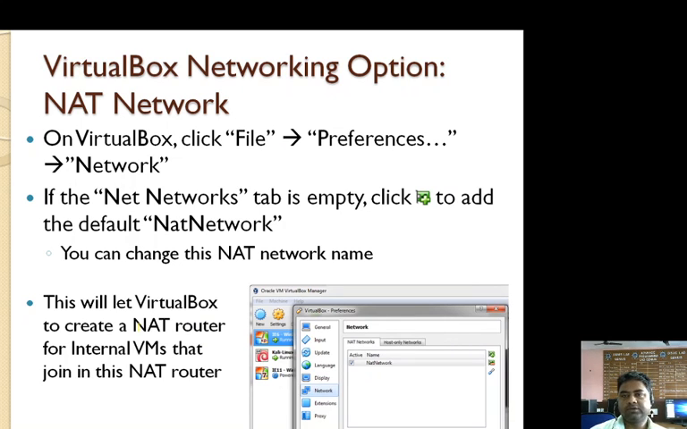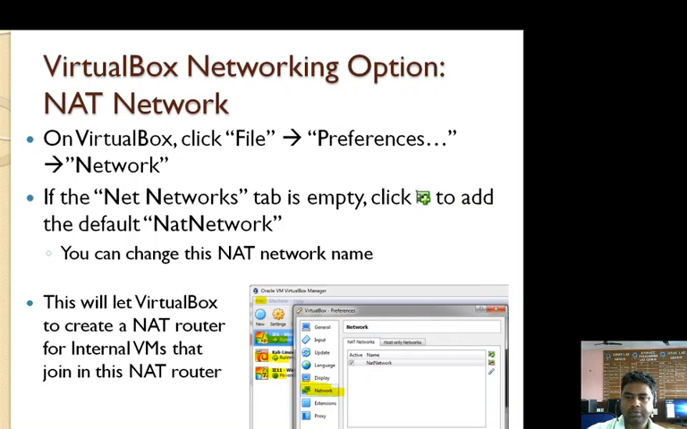So this one is the VirtualBox networking option with NAT network. On VirtualBox, you click on File, then Preferences. Then we go to the Network section. This one is known as a guest operating system.